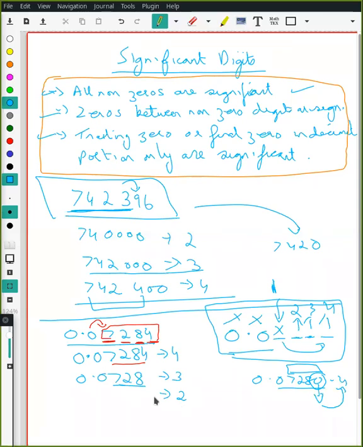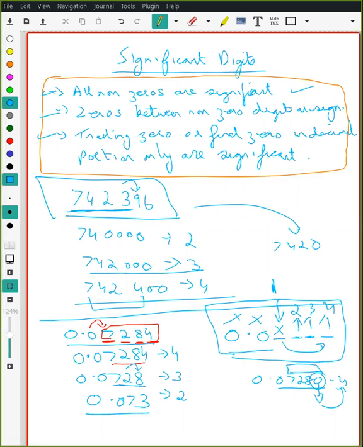Samita, 2 significant digits. 0.072? No. The 7, 2 will depend upon 8. Is 8 greater than 5 or lesser than 5? Greater than 5. So 2 becomes 3. Right, so that is 2 significant digits: 0.073.